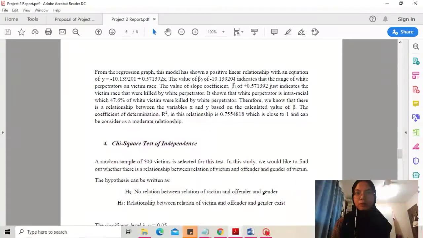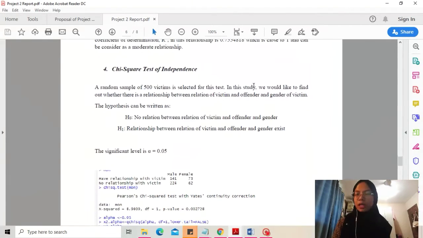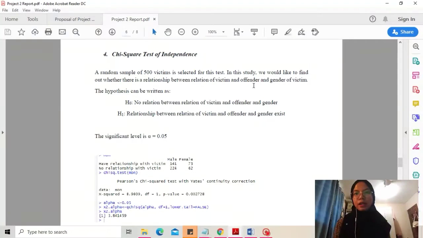For the fourth test, I use the chi-square test of independence. We select 500 victims randomly for this test. We would like to find whether there is a relationship between relation of victim and offender and gender of the victim. The null hypothesis is no relationship between relation of victim and offender and gender, and H1 is that a relationship between relation of victim and offender and gender exists.